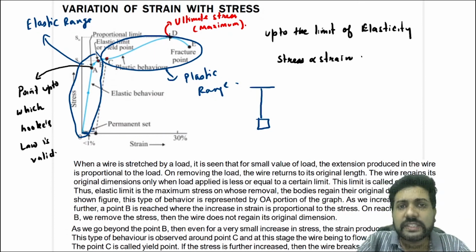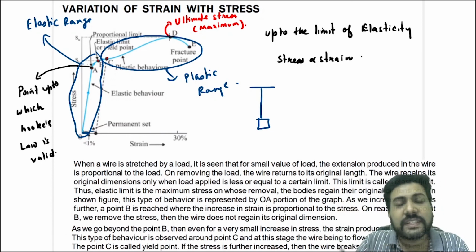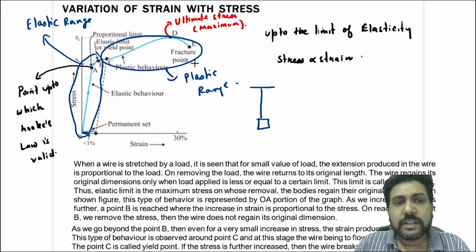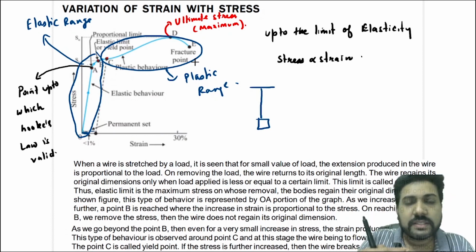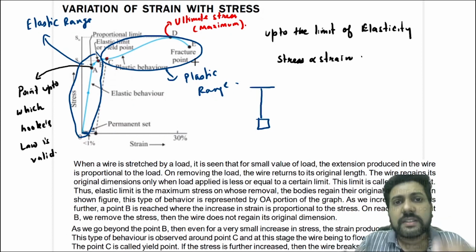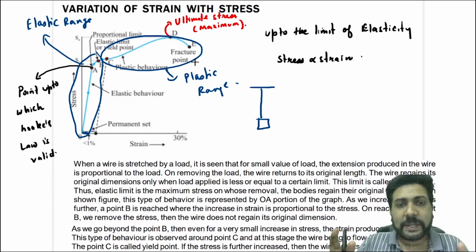In fact, after this point, if you keep on increasing the deforming force, the stress will decrease. Its restoring force will decrease. After this point, the restoring force will again start to decrease, and at one point, it will reach a breaking point or fracture point. What is this breaking point? This is the stress beyond the ultimate stress, and it is less than the ultimate stress, and this is the stress at which the material breaks. Now you cannot further stretch it, it will break. It is the fracture point.